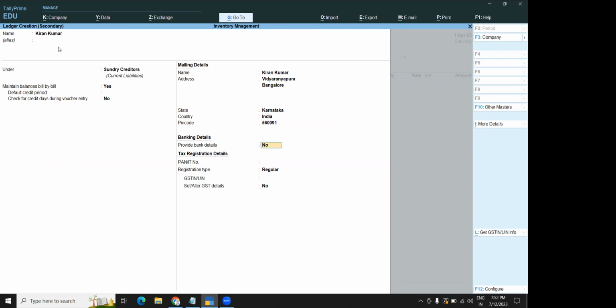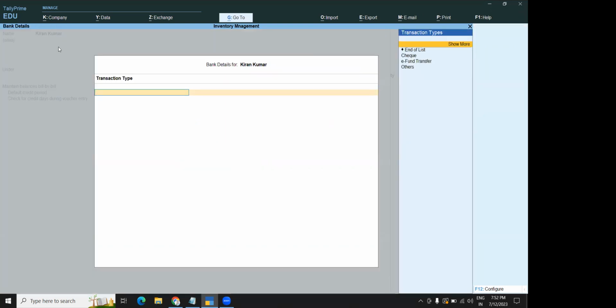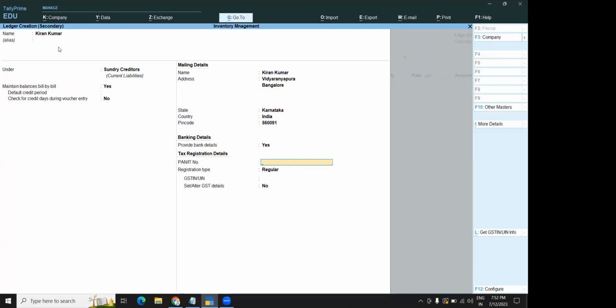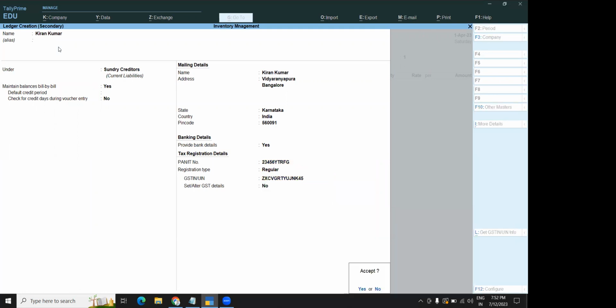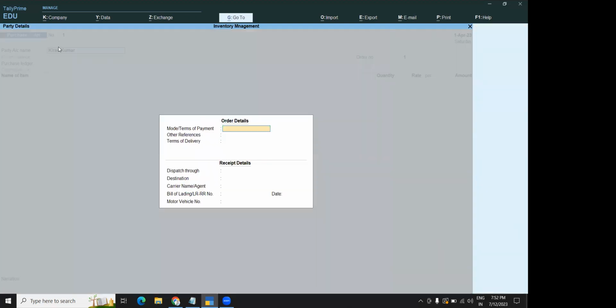You can mention their bank details also. If you want, you can even mention their PAN number. If you have their GST number, you can mention the GST number also. Clear? All these details I have taken here.